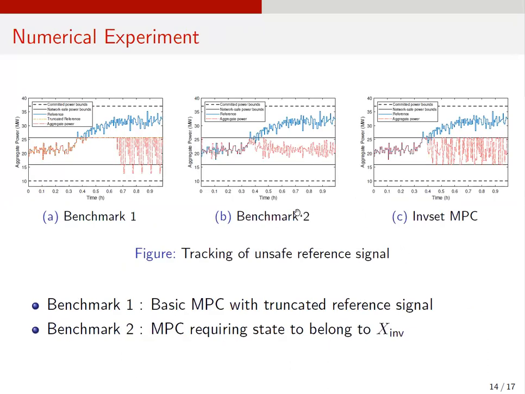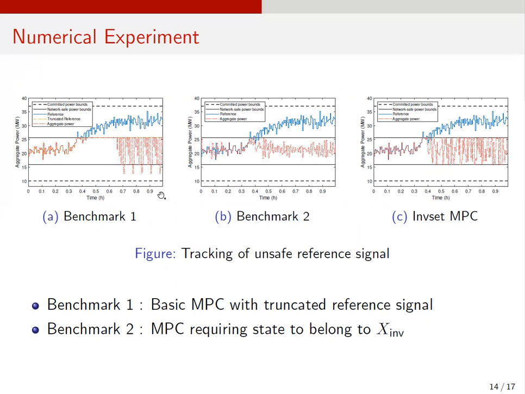Now, I want to introduce a result of one of our numerical experiments where invariant set-driven MPC and two benchmark control algorithms are compared in terms of the safety of the system and the tracking performance in a demand response problem. In this simulation, we consider the case that this blue reference signal in this graph is generated in advance between the forecast bound, but an unexpected issue has happened at the distribution network so that the safe bound on power consumption becomes these horizontal solid black lines, so that the reference signal becomes untrackable at some point.